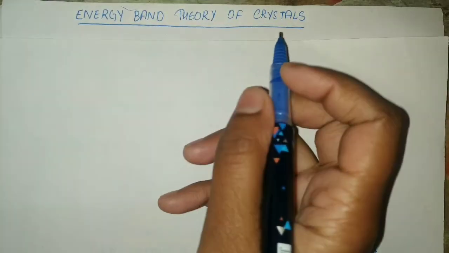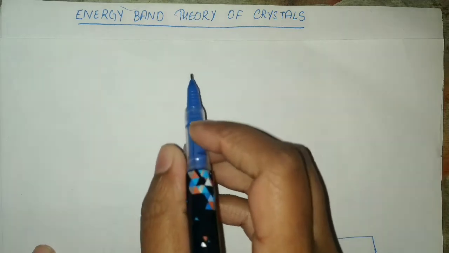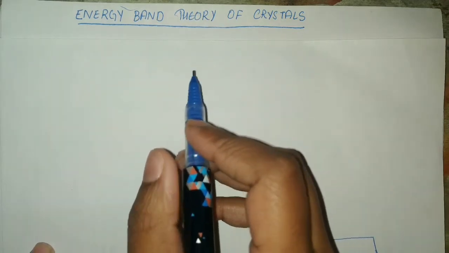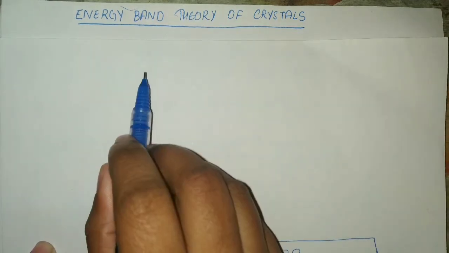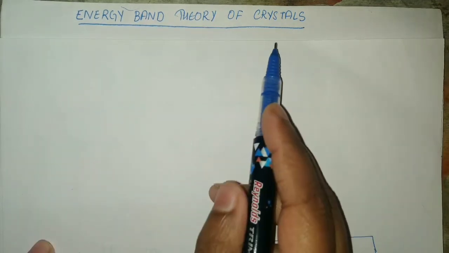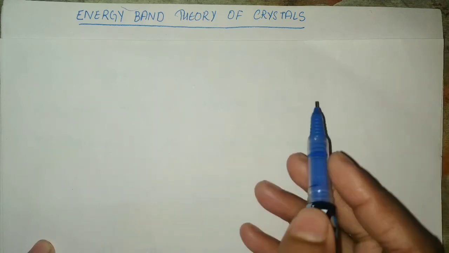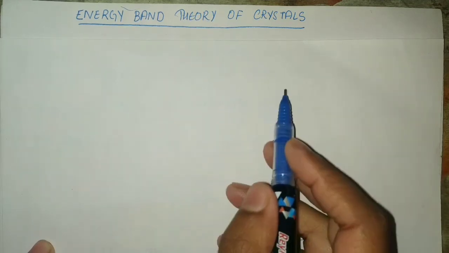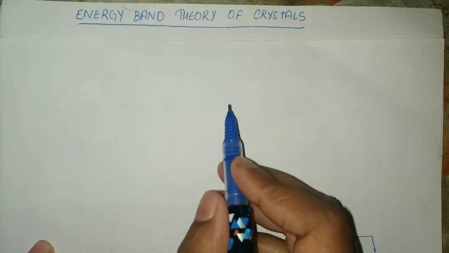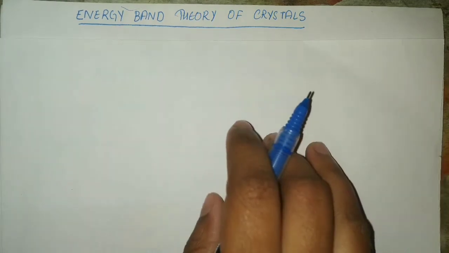Atoms, energy band theory of crystals. Now we talk about gases. The atoms of gases are far apart from each other. They are so far apart that they have no influence on each other. But in crystals, the atoms are closely bound together. When they are closely bound together, they tend to interact with each other and affect the energy field of the atom, and hence energy is modified.